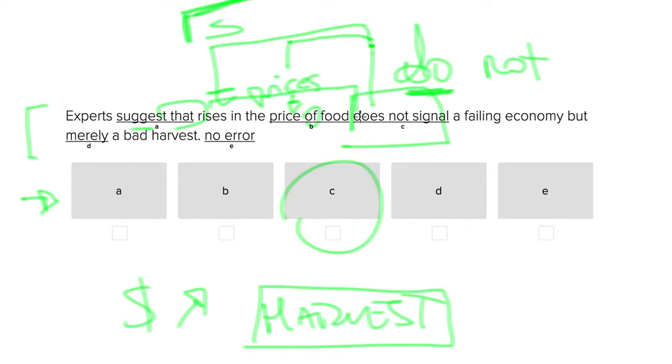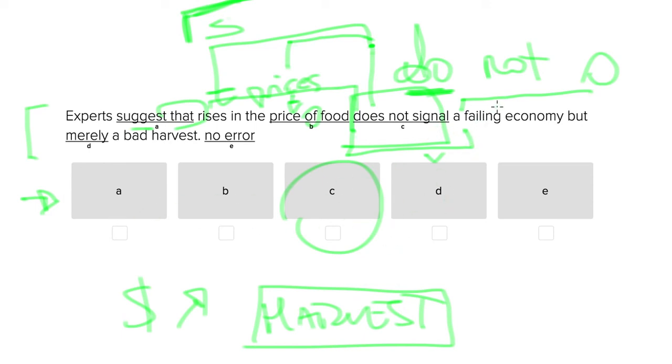The verb is do not signal, the verb portion of the sentence, and then what the verb is referring to, the object, is a failing economy. So failure to identify that what we're referring to is the rise in the price of food rather than the price of food itself would be why you would have gotten this answer wrong.